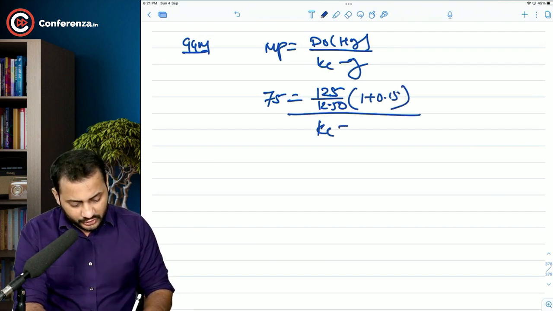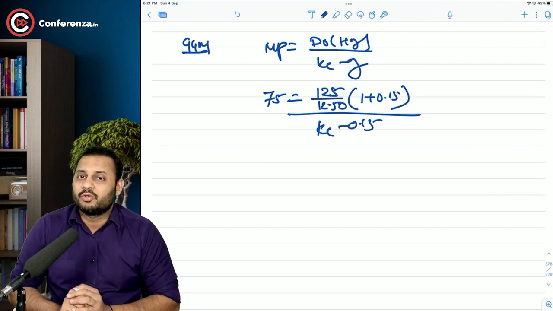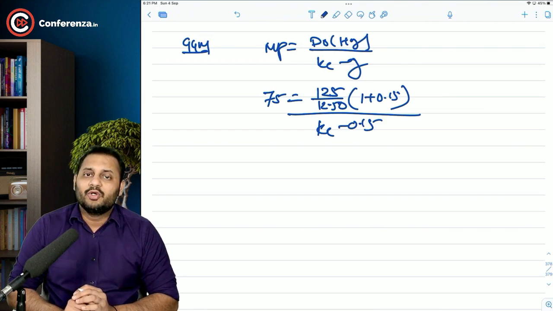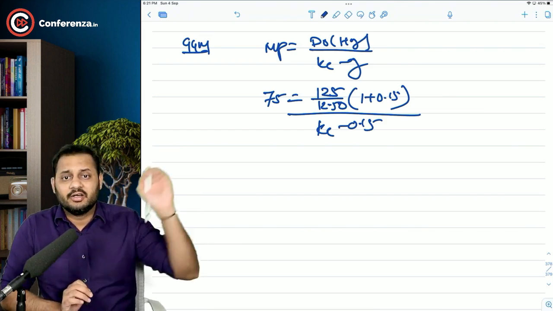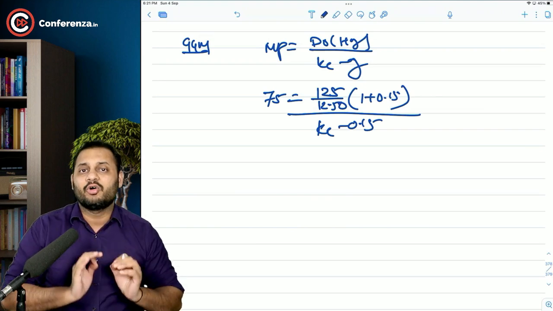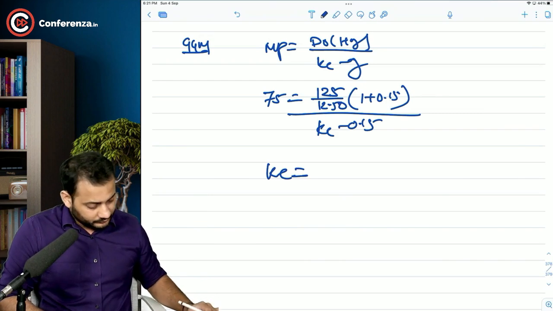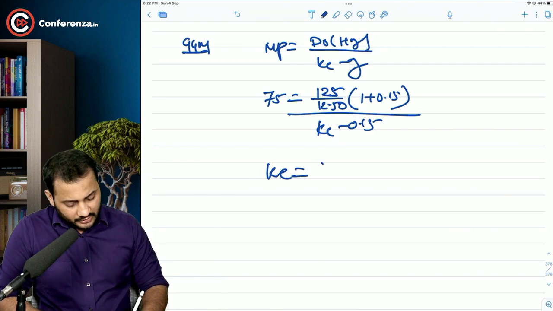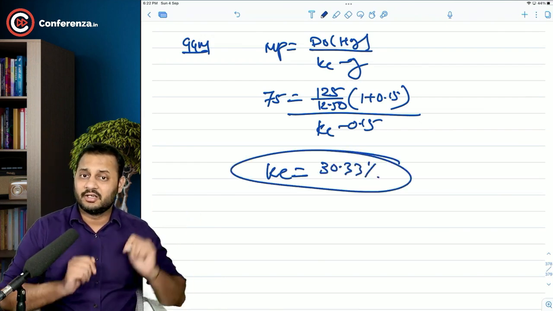We don't have the cost of equity. We do not have the cost of equity given in the question at any place. So what are we going to do? It's very simple, sir. First, with the current growth rate and the current market price, calculate the current cost of equity. With this formula, the cost of equity will be 125 divided by 12.5 into 1.15 divided by 75 plus 0.15. So the cost of equity comes to 30.33%. Right? This is the current cost of equity.